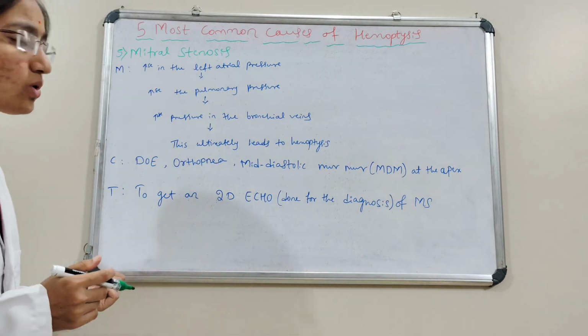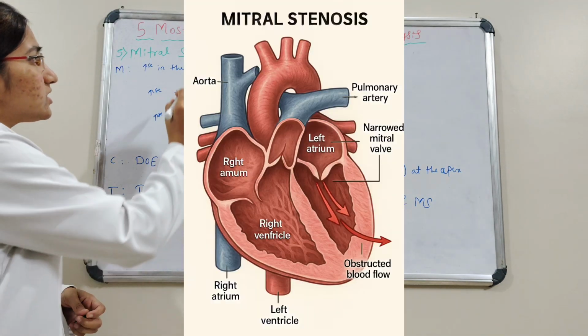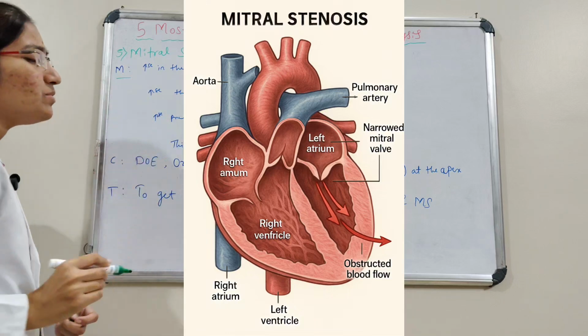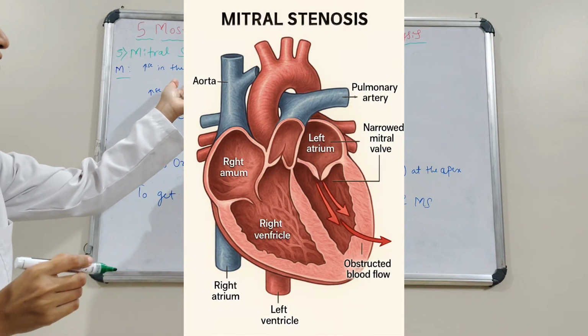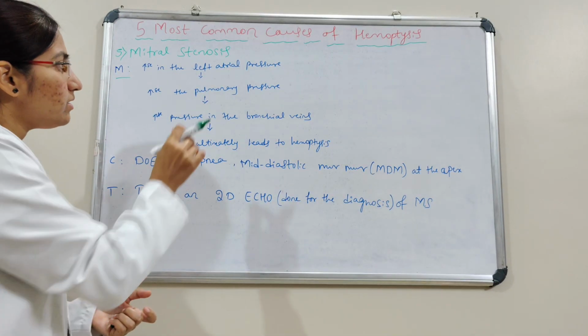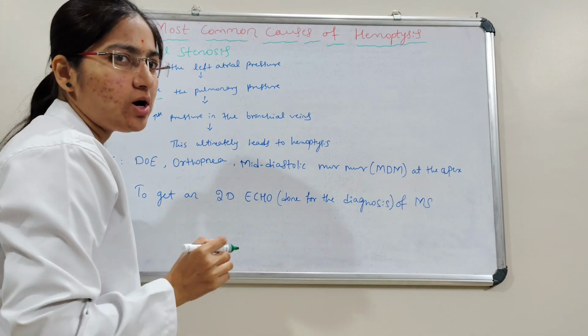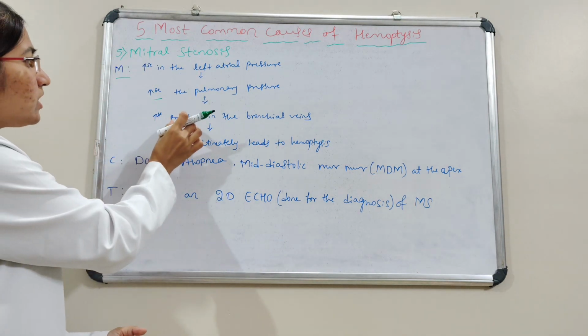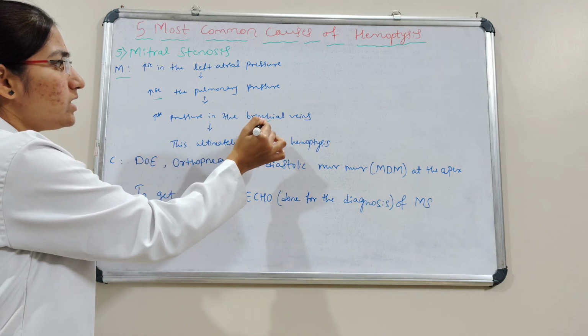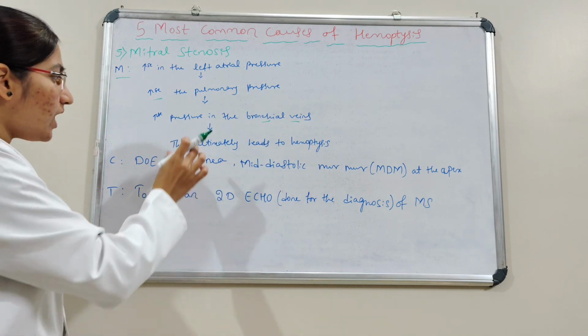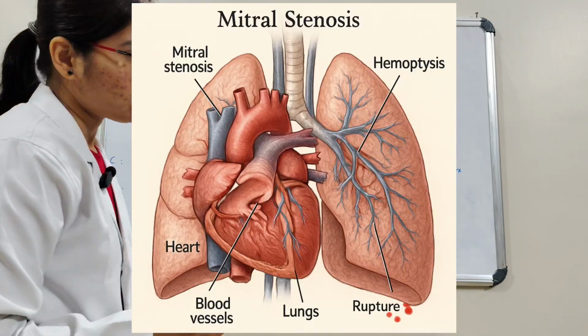We will see the last cause, that is mitral stenosis. Here we will see the mechanism. There will be an increase in the pressure in the left atrium. Left atrium pressure is increased. Due to that, there will be an increase in the pulmonary pressure. Due to that pulmonary pressure, there will be increased pressure in the veins, that is the bronchial veins. Ultimately, this leads to hemoptysis here.